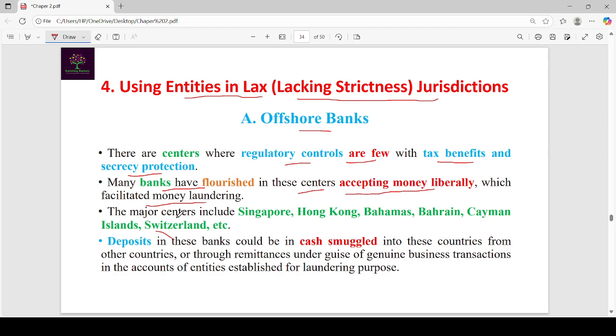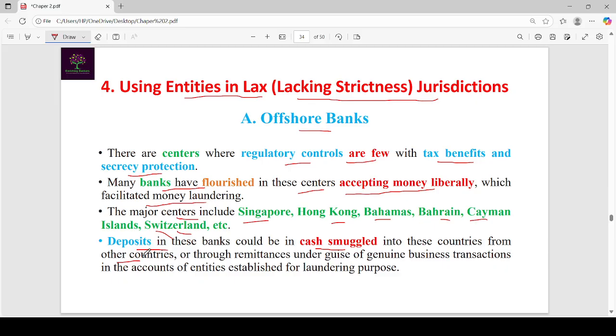These jurisdictions include Singapore, Hong Kong, Bahamas, Bahrain, Cayman Islands, Switzerland, etc. So these are the lax jurisdictions. Deposits in these banks could be in cash smuggled into these countries from other countries.